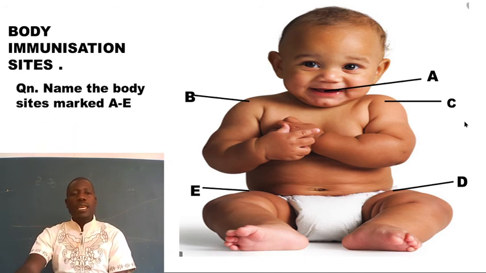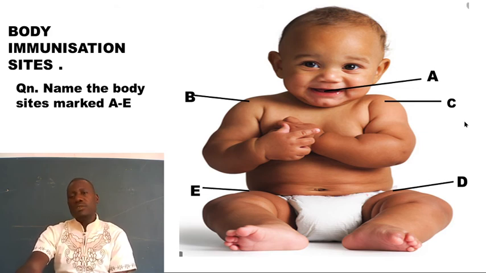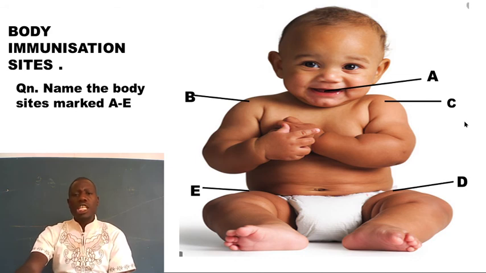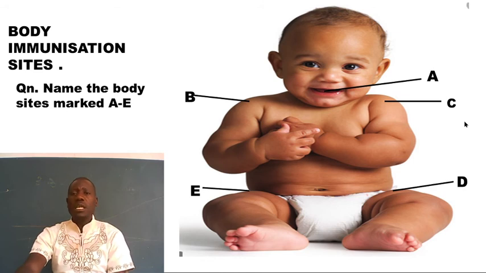Okay, now here we have a question. Name the body sites marked A to E. We have been talking about them. You write that question in your class workbook. Probably if you've finished copying the notes, you write in your homework book or a revision book. And then you are going to answer that question. Name the body sites marked A to E.